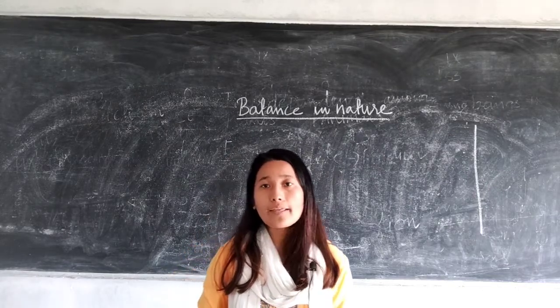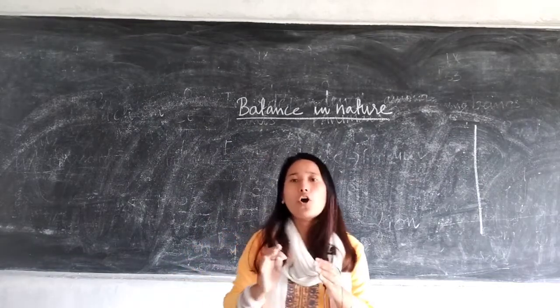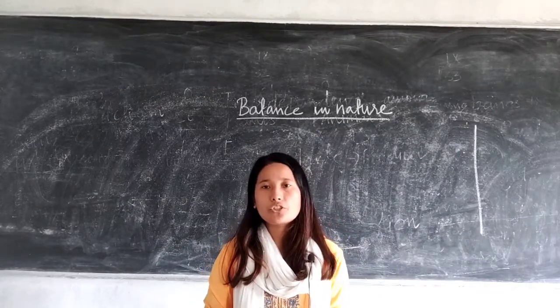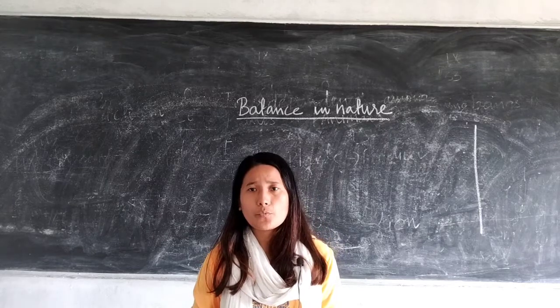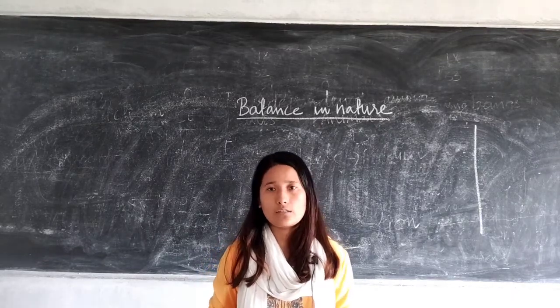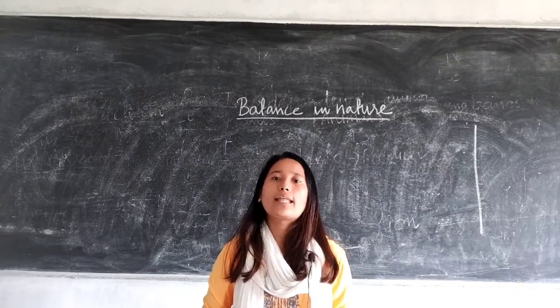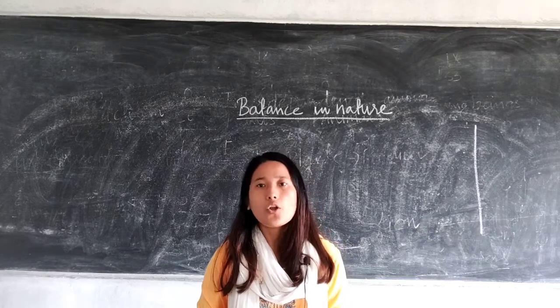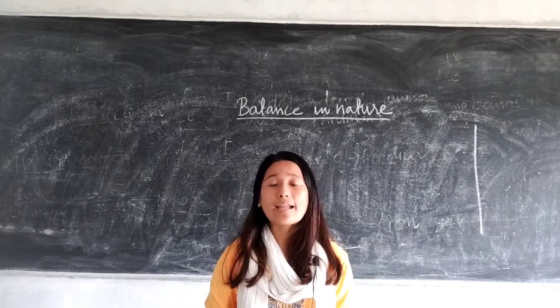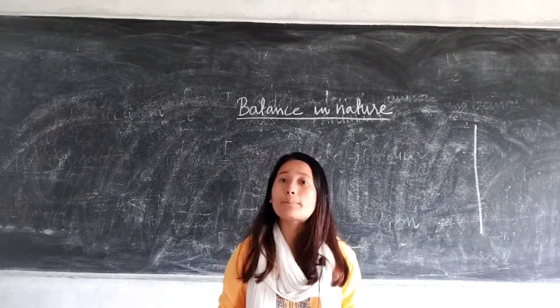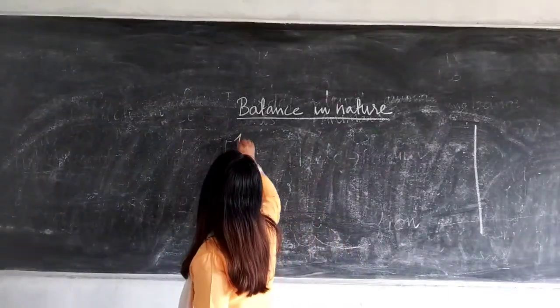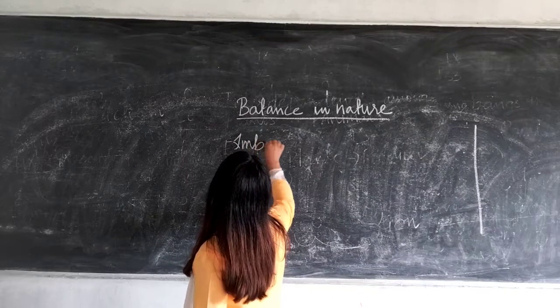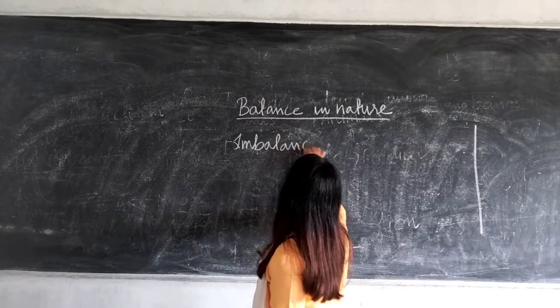Therefore, the population of all the producers, consumers, primary consumers, secondary consumers has to be balanced. Okay, only then is the environment going to function well. But there are certain factors which lead to imbalance in nature. So, we will be discussing the factors which lead to imbalance in nature.